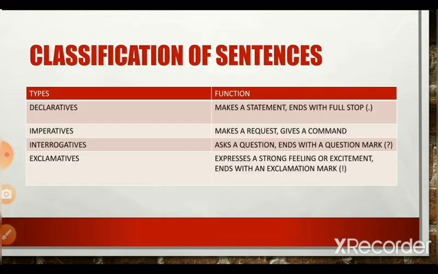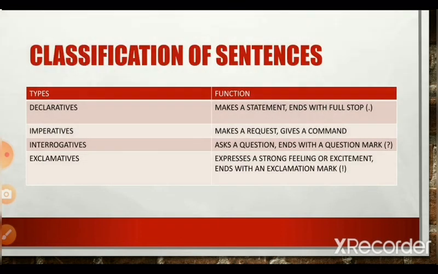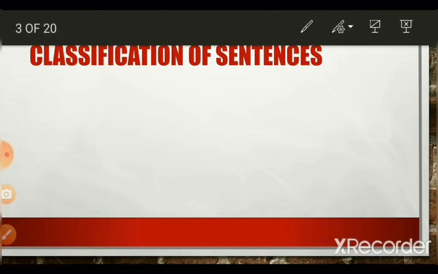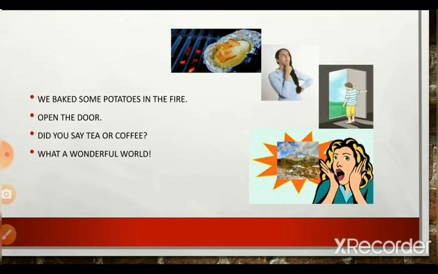Interrogative sentences ask a question and end with a question mark. For example, did you say tea or coffee? It is asking a question and it ends with a question mark. Did you say tea or coffee? There is also a rising intonation there.